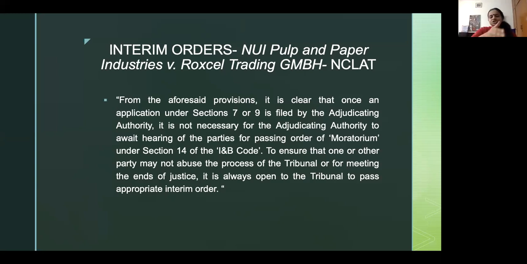Because NCLT was initially set up as a replacement for CLB, which is the Company Law Board, which would have company jurisdiction, which is a completely different set of matters, as opposed to insolvency, which is a summary jurisdiction and a different type of matters.